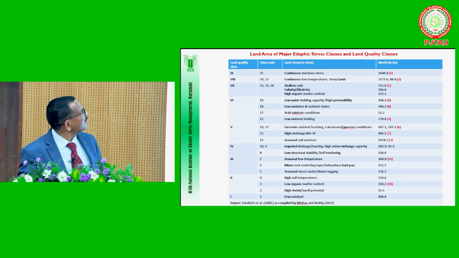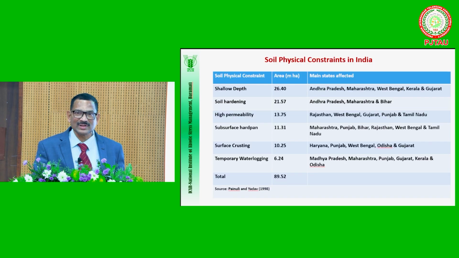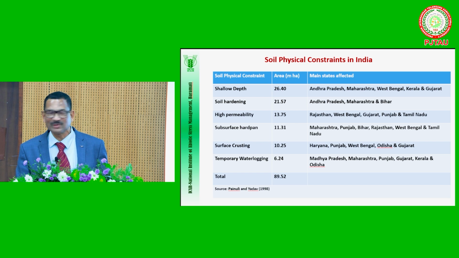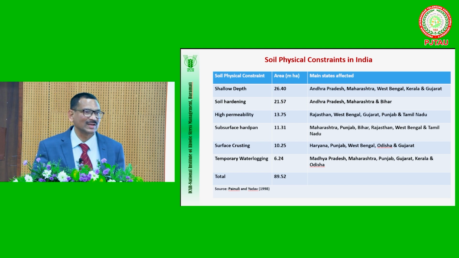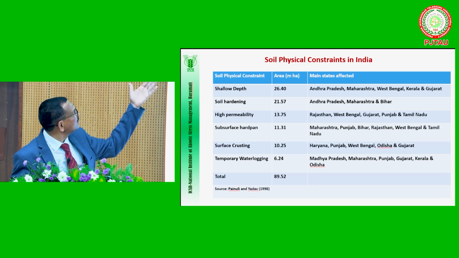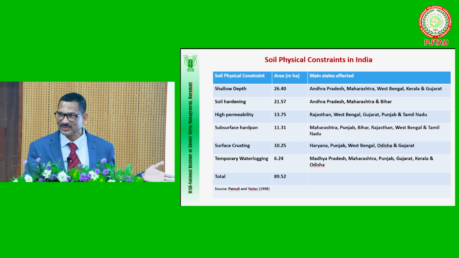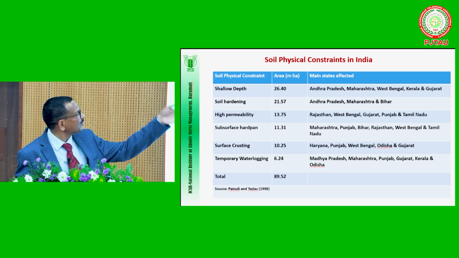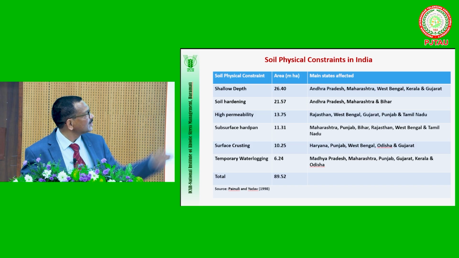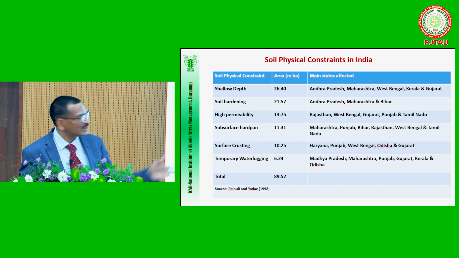These are available, and all of you know this. If we go to the physical stresses, nearly 90 million hectares of our soils, out of our net cultivable area of 141 million hectares, face one or other soil physical constraint. You can see shallow depth, high permeability, subsurface or surface crusting, and so on. In Telangana also, we know the red soils and black soils, all these problems we are facing. Of course, I'm not going into details of this. They are also distributed across the states.